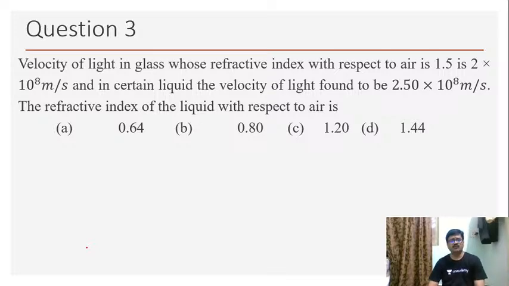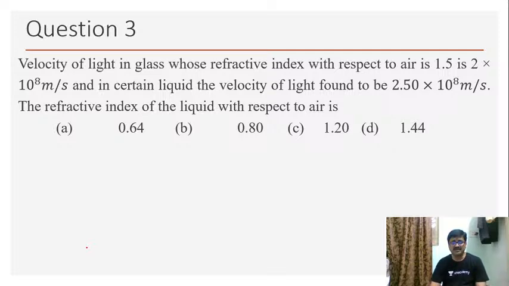Third question: velocity of light in glass whose refractive index with respect to air is 1.5 is 2 into 10 raised to 8 meter per second. And in a certain liquid, the velocity of light is found to be 2.5 into 10 raised to 8 meter per second.